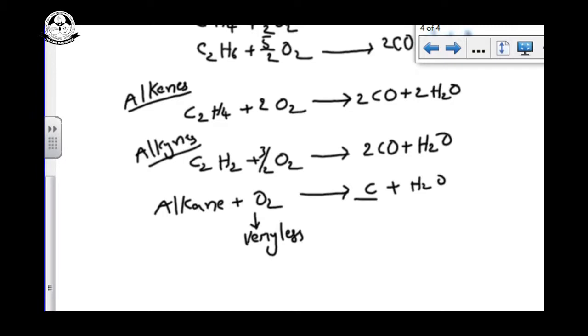This carbon black we can use for printer inks, polishes, paints, etc. Methane is an example. Methane, and we supply very less amount of oxygen, you can get the carbon black.